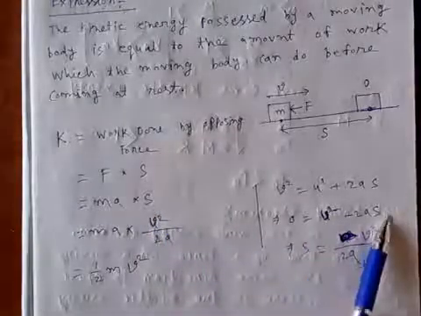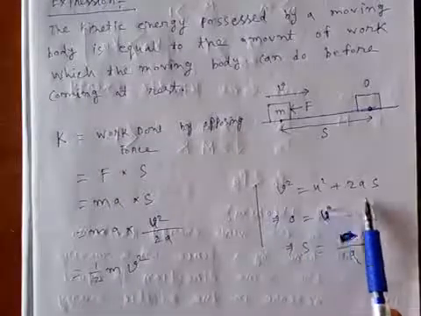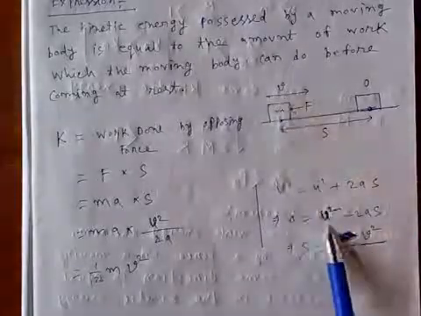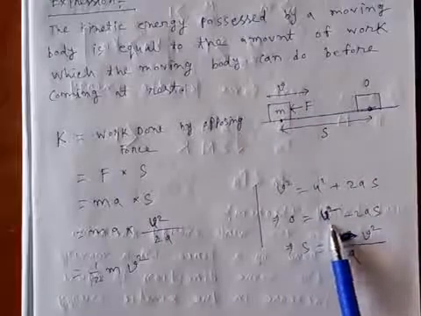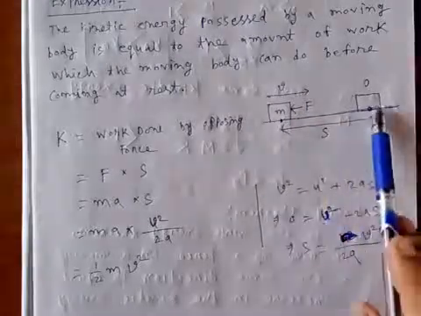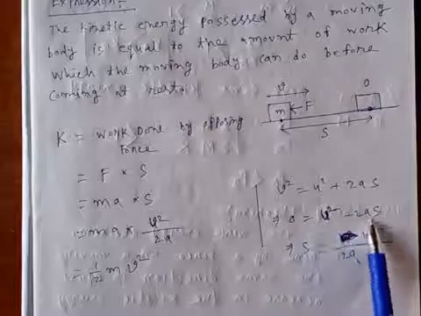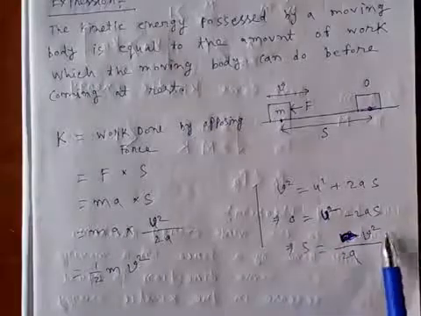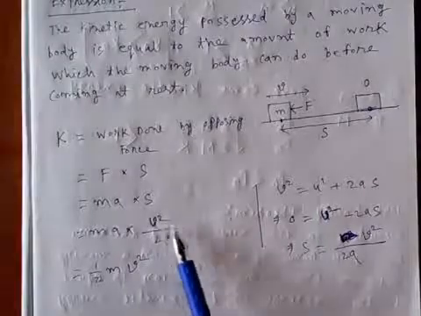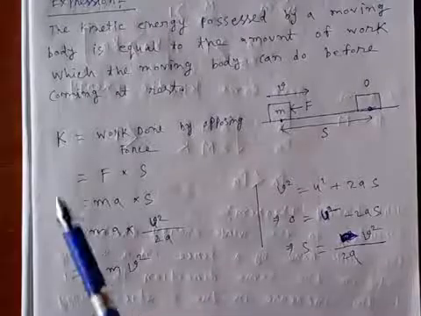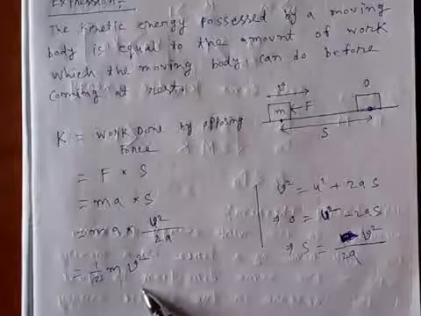Now move to this formula. We know v square equals u square plus 2as, where the final velocity is 0, so v equals 0, and the initial velocity u is here v, so in place of u we put v, and this is basically deceleration here, so we put minus a. So 0 equals v square minus 2as, so s equals v square by 2a. Put that value here, and we get the expression of kinetic energy, half mv square. So this is the expression of kinetic energy: half multiplied by the mass of the body multiplied by the velocity of the body square.